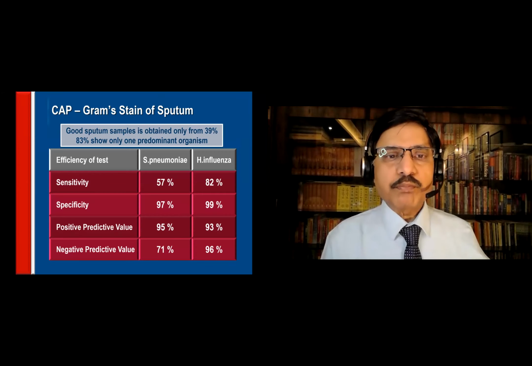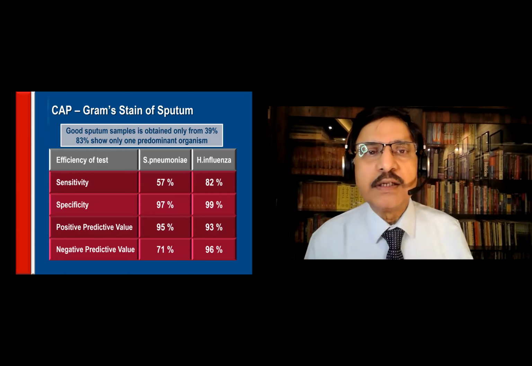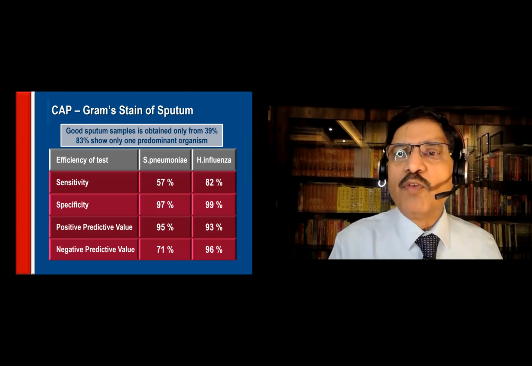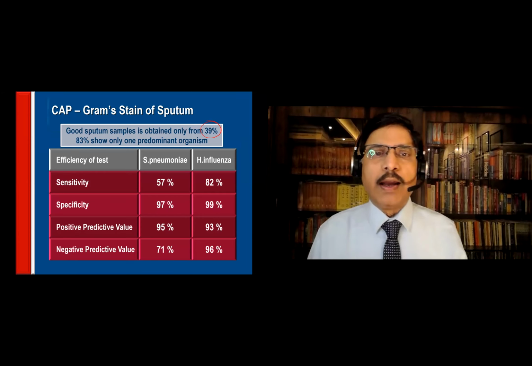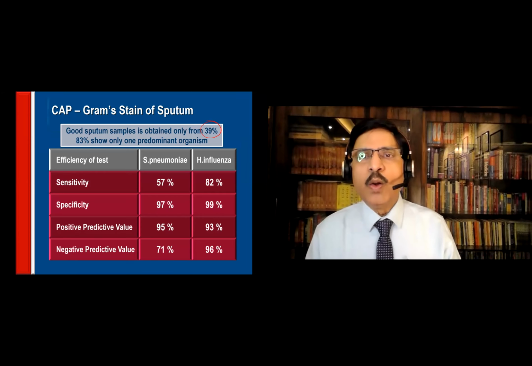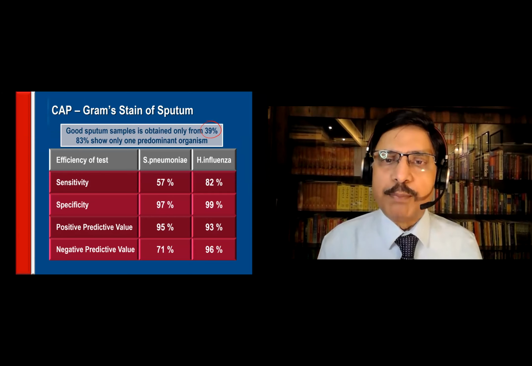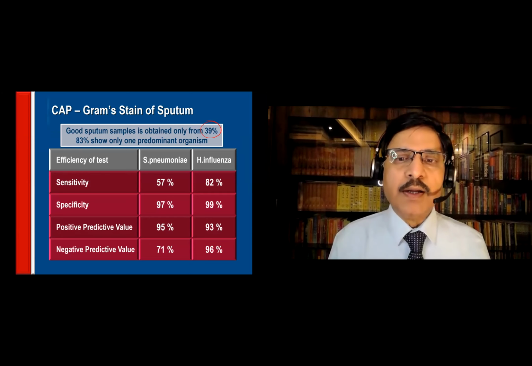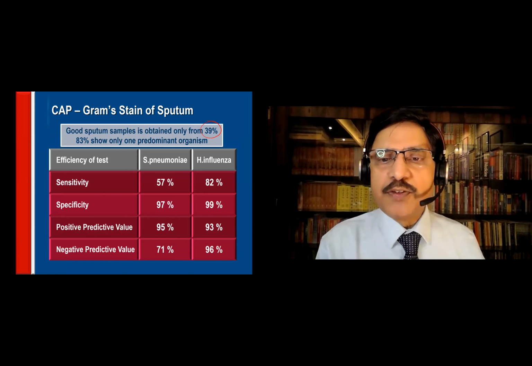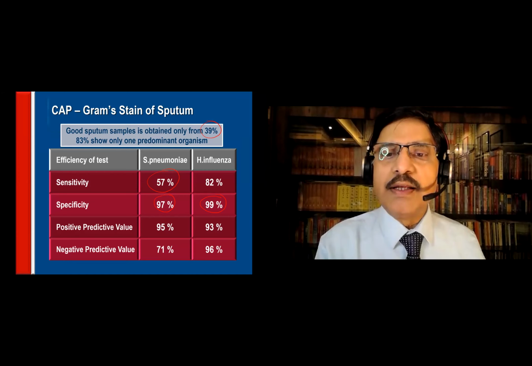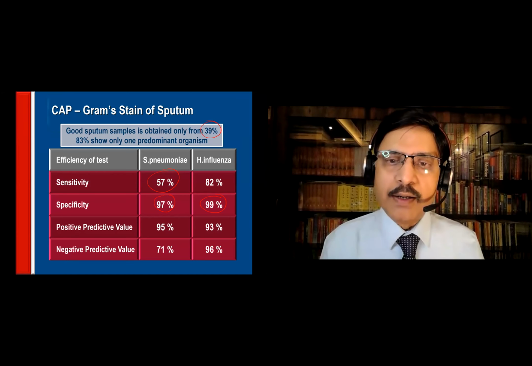Now, a good sputum sample is obtained only in around 40% of people, and 83% show only one predominant organism. So getting a proper sputum sample is highly essential. You can see the specificity of these tests is quite high. The sensitivity is rather low. What is that?